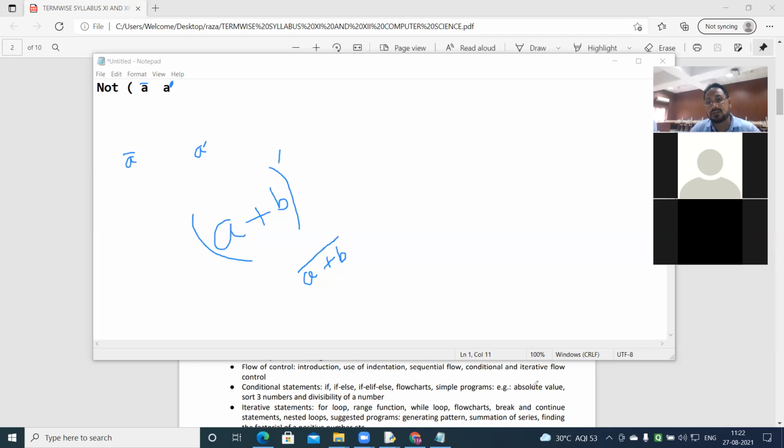This way also it will work. Point is clear. The not operator is clear.